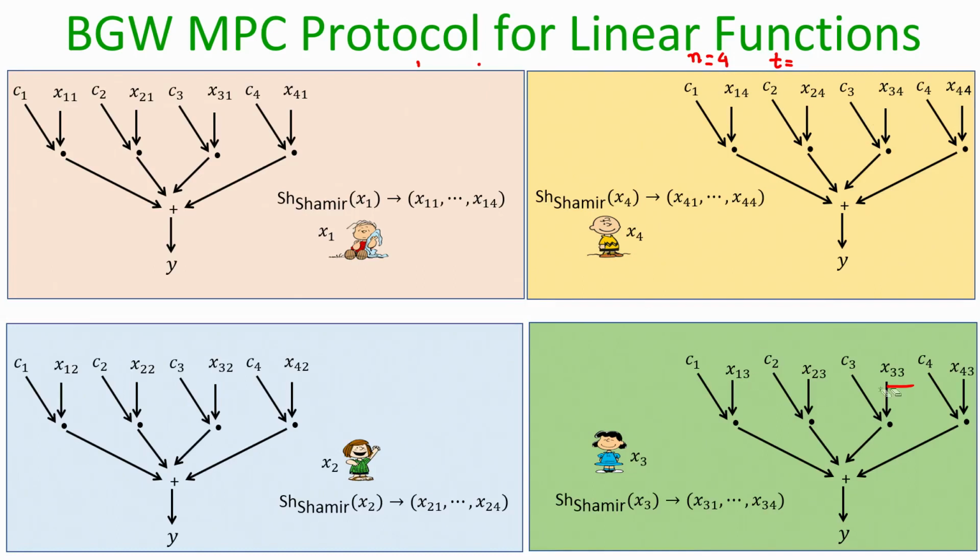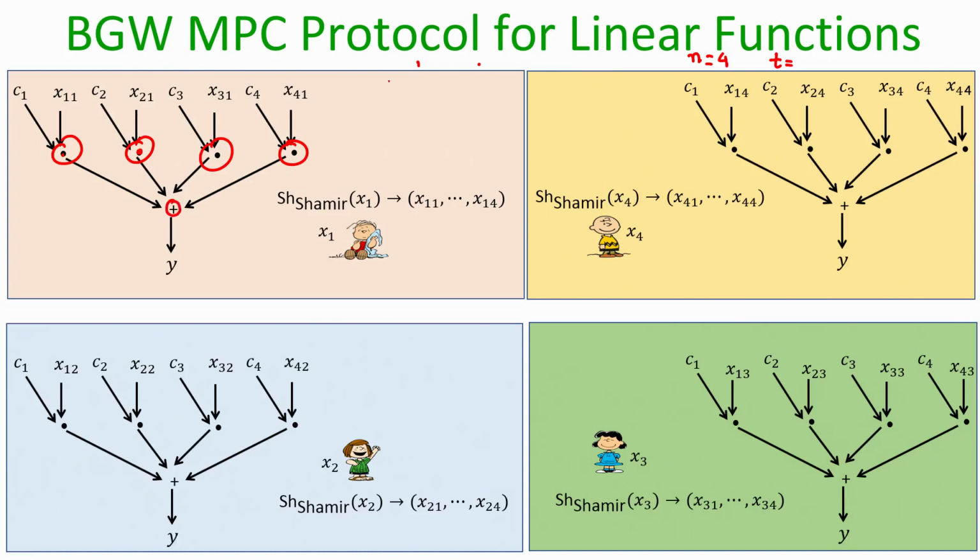All the inputs are now available in an n comma t secret shared fashion. Now, the parties will proceed to evaluate the gates. And what are the gates in this circuit here? If you see closely, all these gates are linear gates. This gate is a multiplication gate, but multiplication with a public constant C1. This second gate is also a multiplication gate, but it is a linear gate because C2 is a publicly known constant and so on. And after that there is a plus gate which anyhow is a linear gate, right.